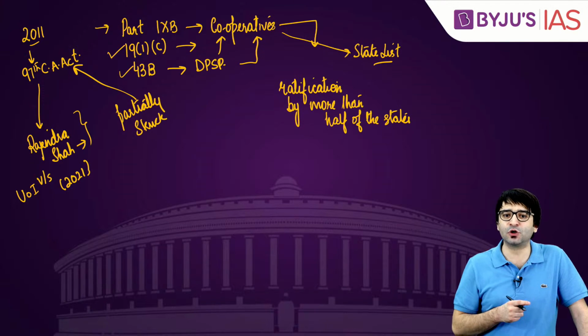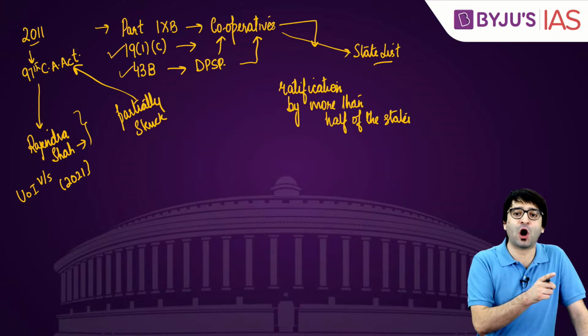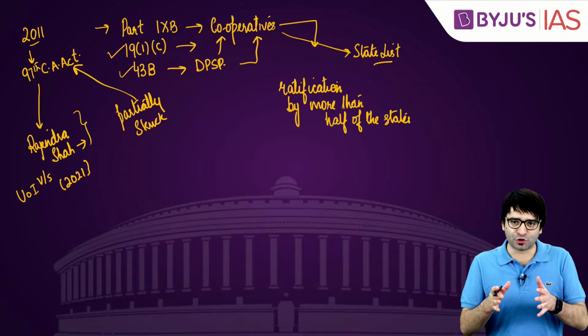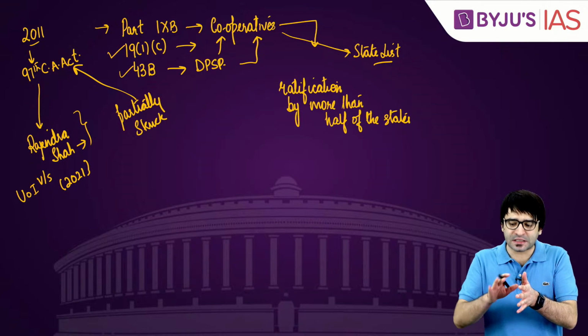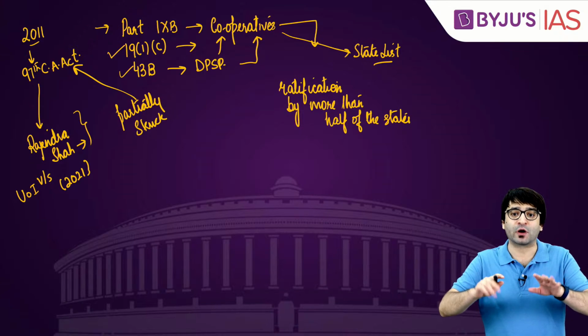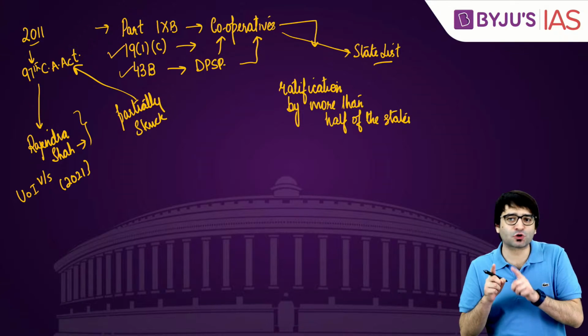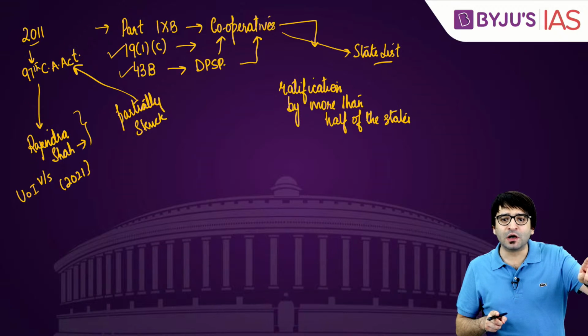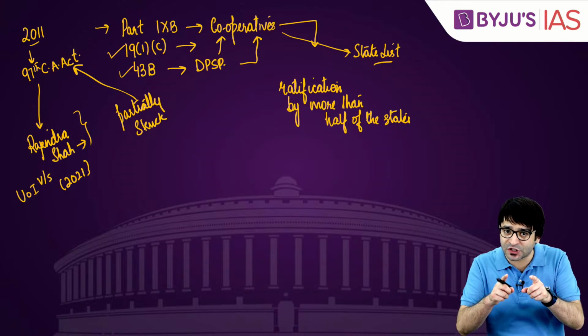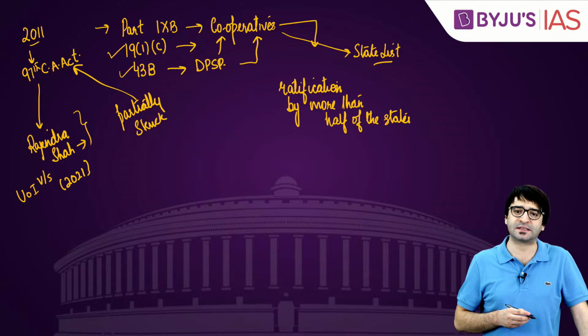But this joint sitting of two houses is not an option for a constitutional amendment bill. A constitutional amendment bill should be passed by both houses of the Parliament separately by special majority. But if this constitutional amendment bill alters the federal features of the Constitution, you require ratification by more than half of the states as well. Which are these federal features? Can be asked in your prelims examination.